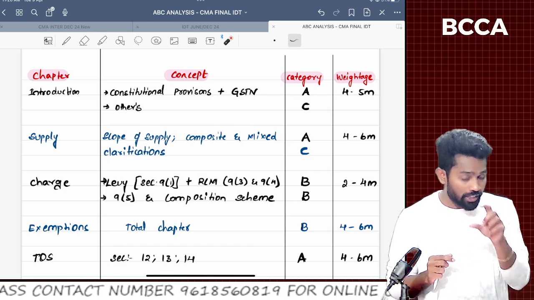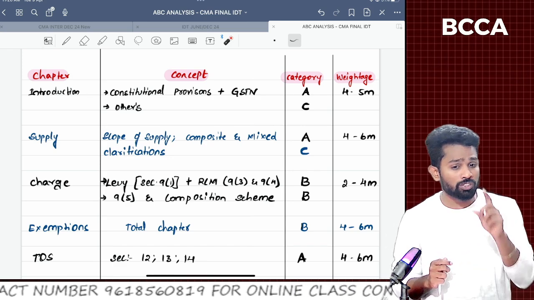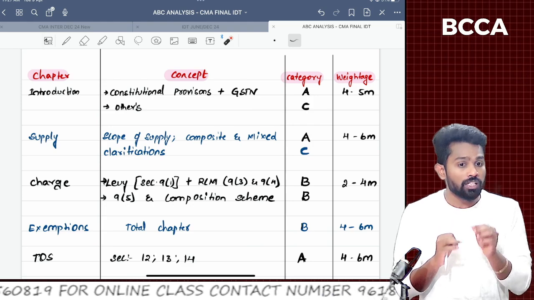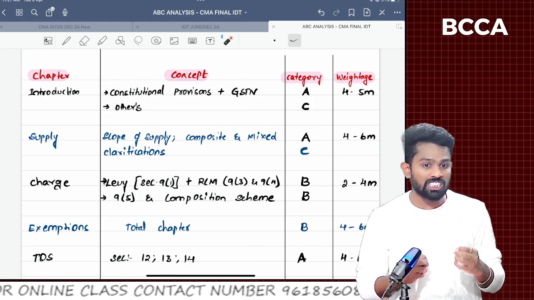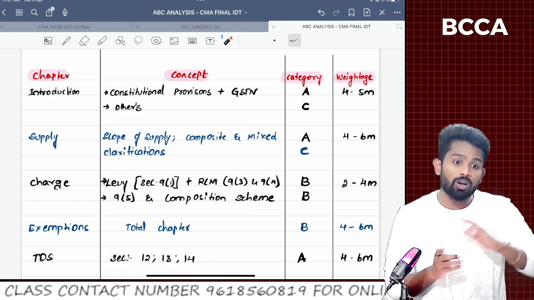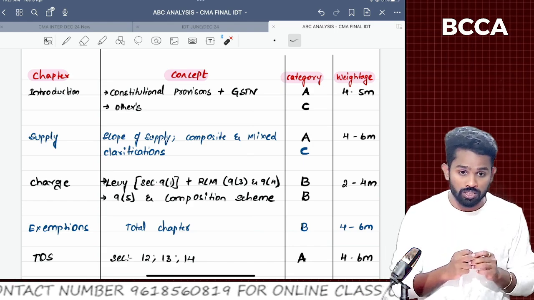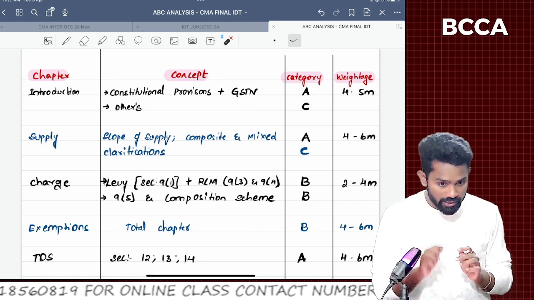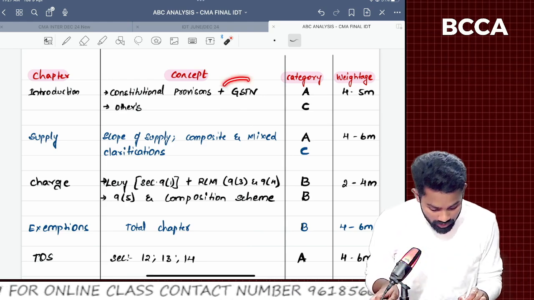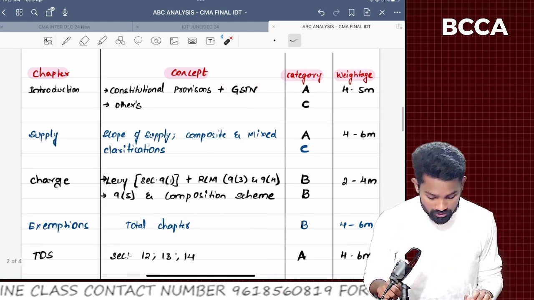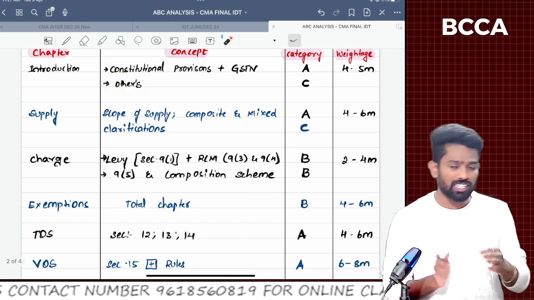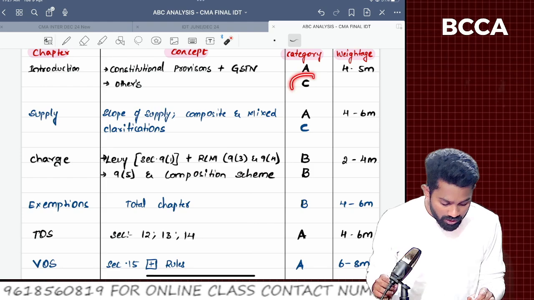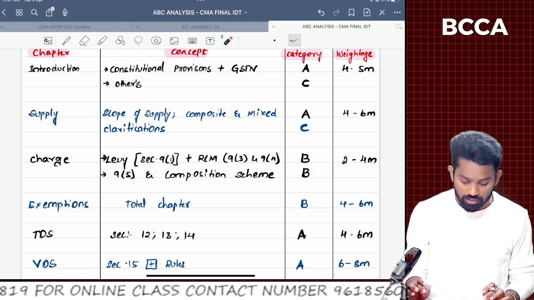Again I'm referring to the GSTN concepts. If you are referring to CA materials, any CA materials, these are not there. Only the vision of GSTN, mission of GSTN and advantages of GSTN, these are not there in CA institute questions. So observe this point and use CMA materials for this concept, GSTN, the last chapter of the GST study material, sir. Next, other provisions such as the advantage of GST, how GST came, the need for GST, all these will come under the C category only, sir. Not much required at the final level.